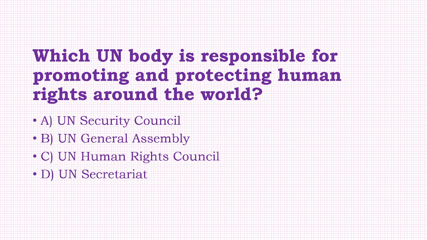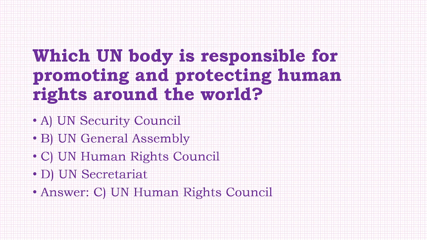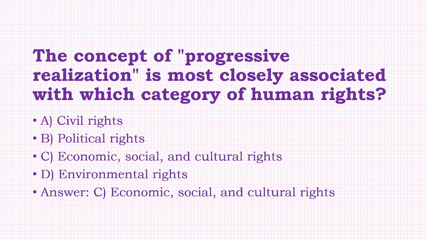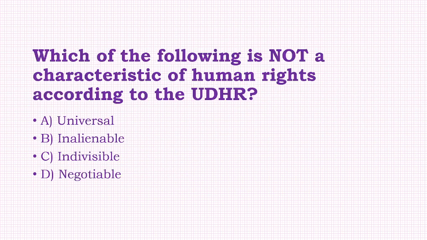Next, which UN body is responsible for promoting and protecting human rights around the world? Option: UN Security Council, UN General Assembly, UN Human Rights Council, UN Secretariat. Answer of this question is option C, that is UN Human Rights Council. Next, the concept of progressive realization is most closely associated with which category of human right? Option: civil rights, political rights, economic, social, and cultural rights, environmental rights. Answer of this question is option C, that is economic, social, and cultural rights.